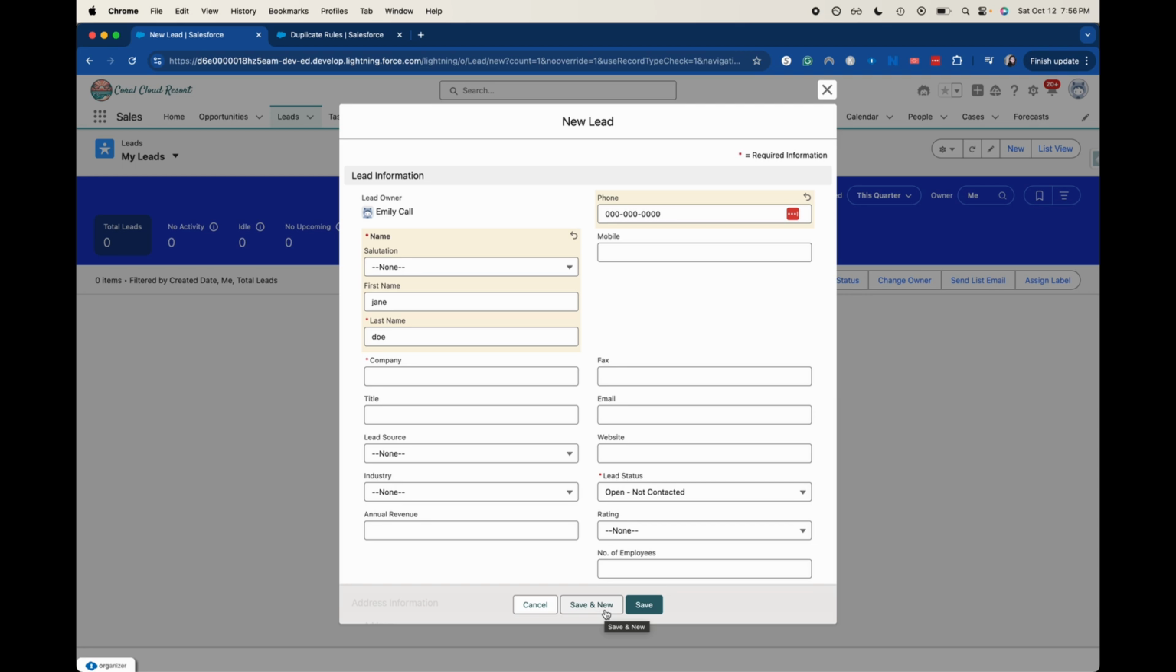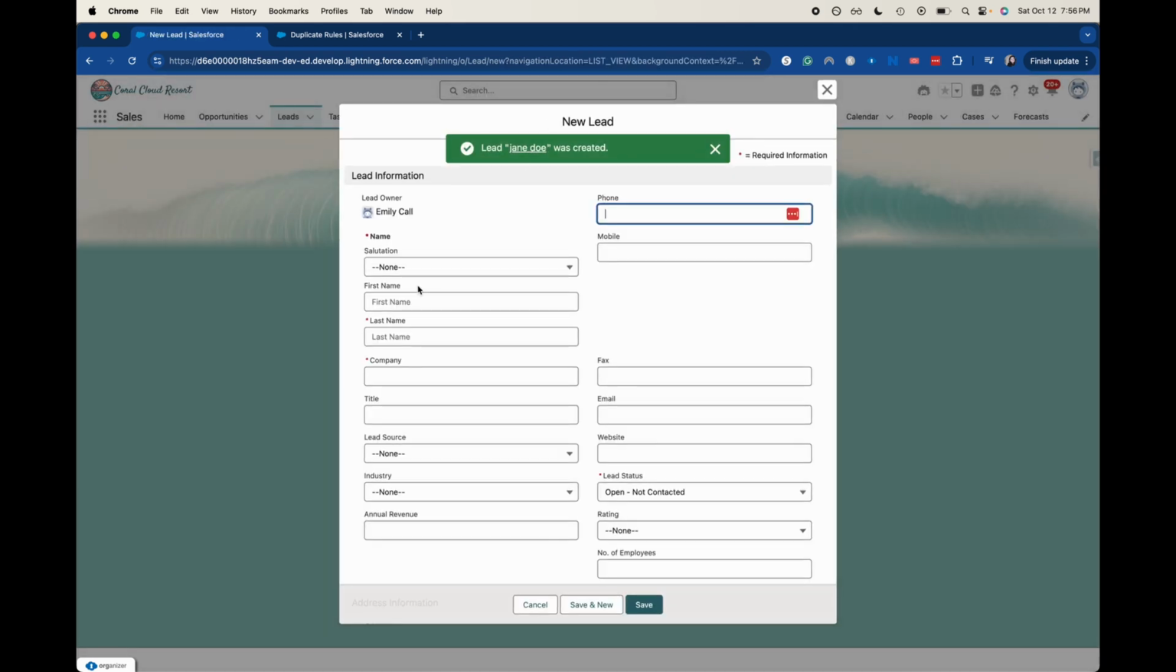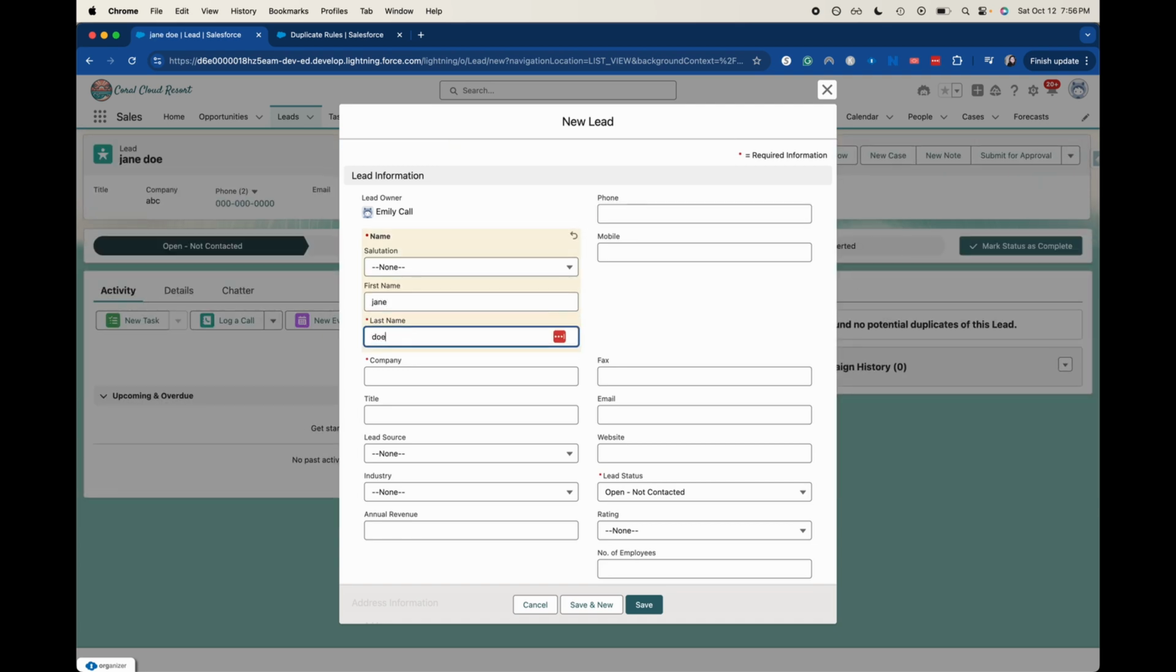Awesome. So let's go ahead and click save. Oh, nope, I need to add a company. I'm just going to say ABC company. Make it very generic. Awesome. Let's go ahead and click save and new. And we're going to create the same one. Jane Doe, company ABC.